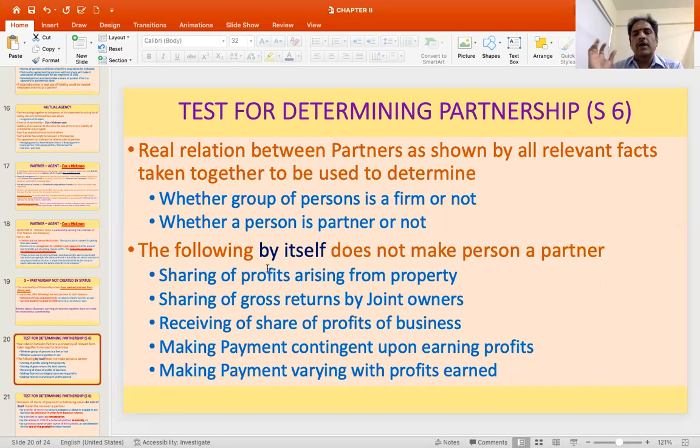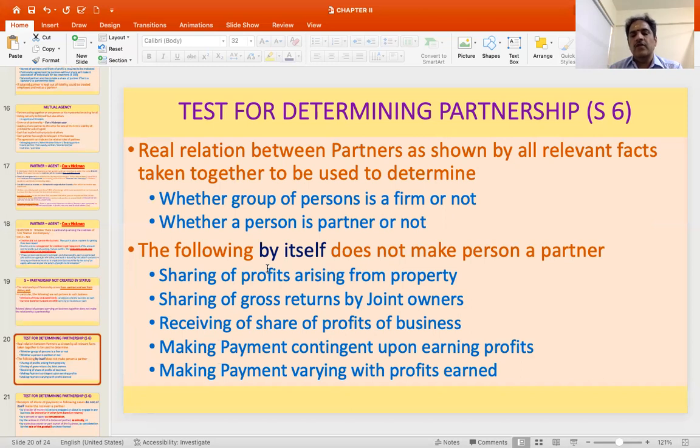Any one of these instances by itself does not make a person a partner. So there has to be something more than this for the relationship to be a partnership. Sharing of profits arising from property will not make it a partnership firm. Where there are gross returns by joint owners, like what was there in the case of Cox versus Hickman, sharing those profits does not make them a partnership firm. That is what the court held.